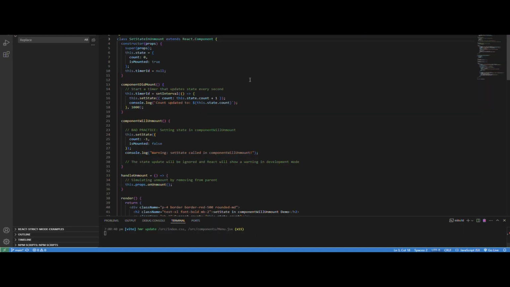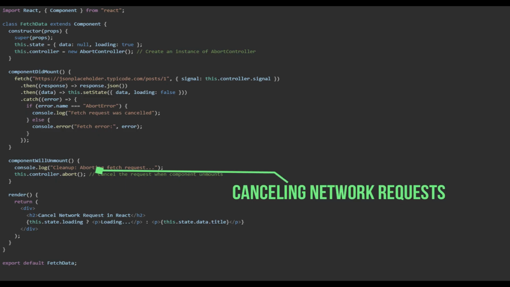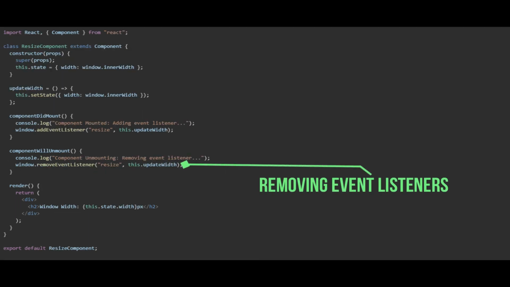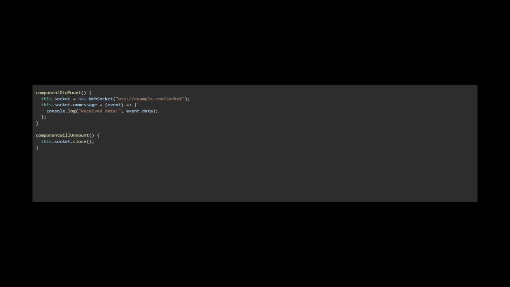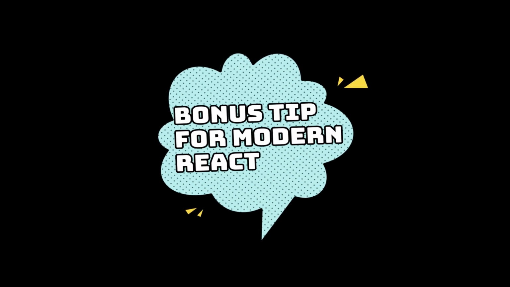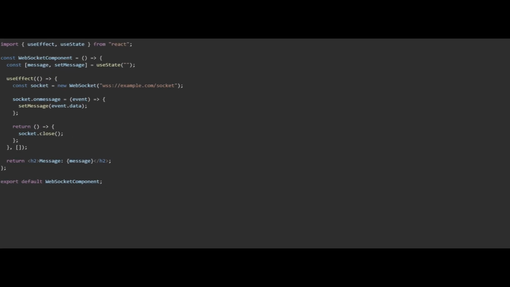Fix. Cleaning up timers, like we did with clearInterval. Canceling network requests. Removing event listeners. Any other cleanup that prevents memory leaks. Bonus tip for modern React: if you're using modern React with hooks, the equivalent would be the cleanup function in a useEffect hook.